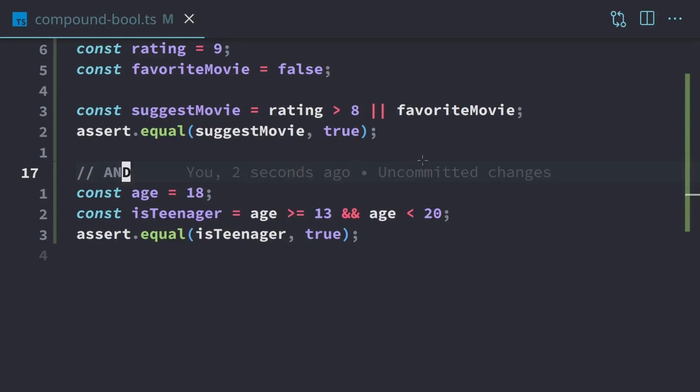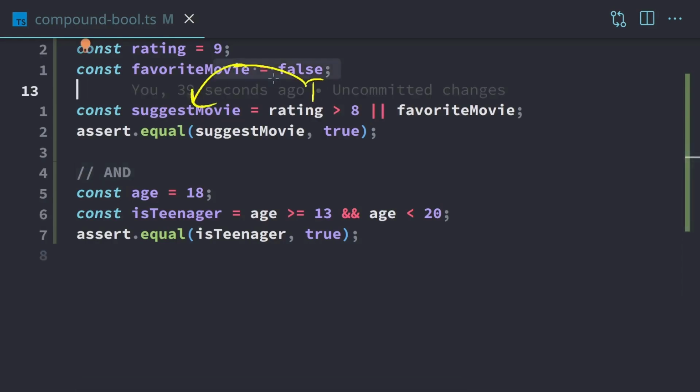Now this is kind of the opposite of or. What happens with or, as soon as one is true, then automatically it goes into the variable and it gets short-circuited. And is kind of the opposite. As soon as we have one that's false, then the whole thing gets ignored, and then false will get placed in there. That's because with and we need to have everything true. So as soon as we have one false, then there's no point in checking the rest because we know it's going to be false because not everything is true anymore.